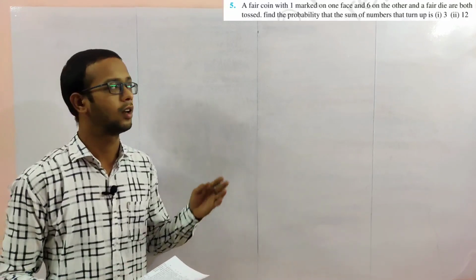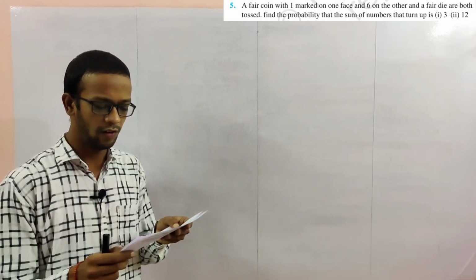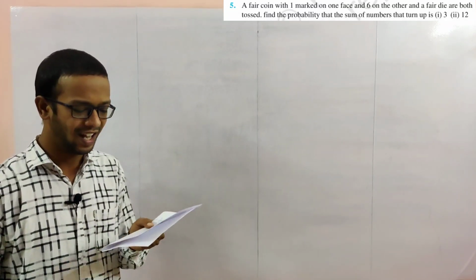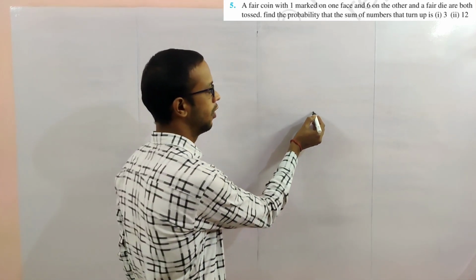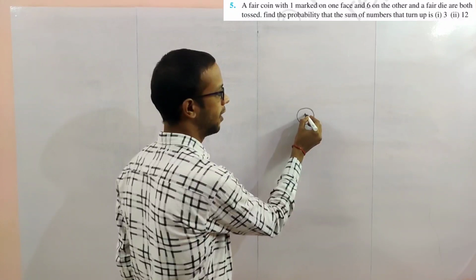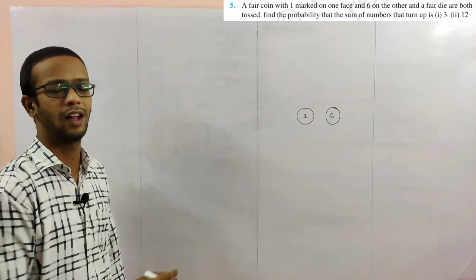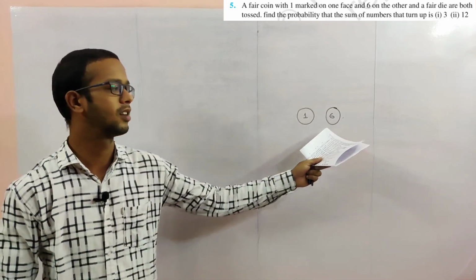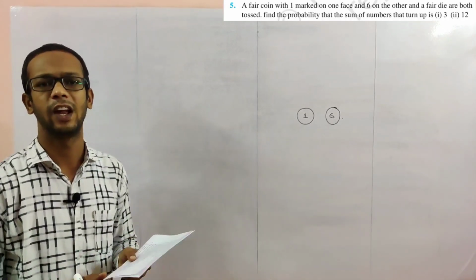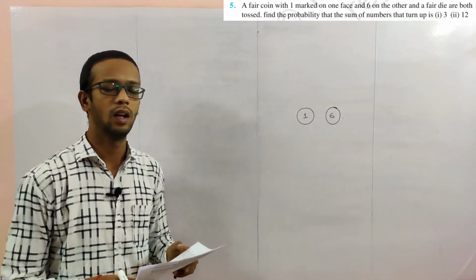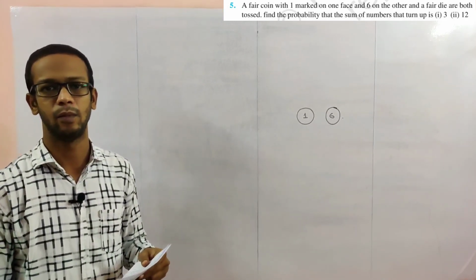Next, problem number 5. A fair coin with 1 marked on one face and 6 on the other face. That is very simple. One fair coin is there, one side marked 1, the other side marked 6. And one fair die, which means a normal die. Tossing both at a time.